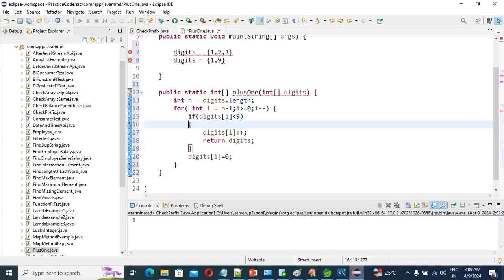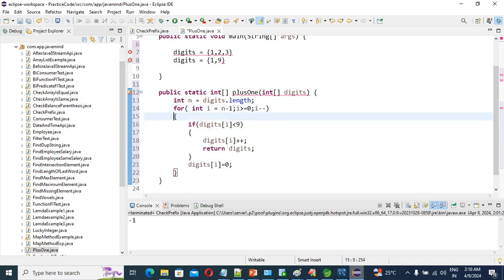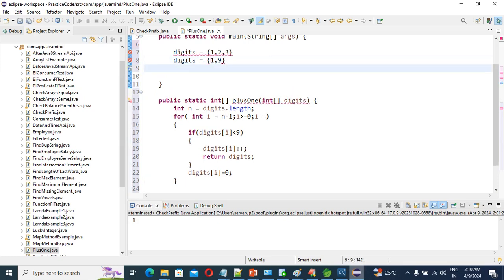So this is our for loop, right? Correct. So guys, after the for loop, this is our third example. Digits equals only one element, 9, right? This is the third scenario.